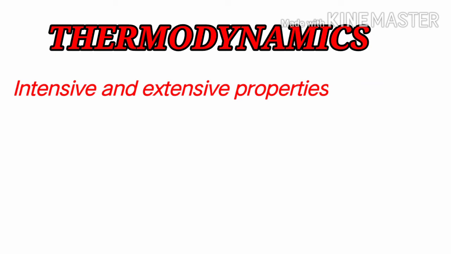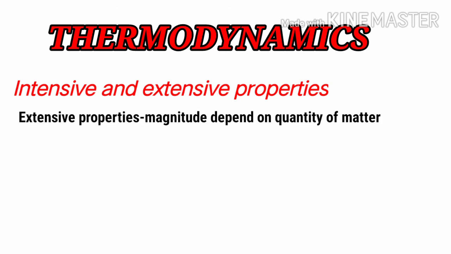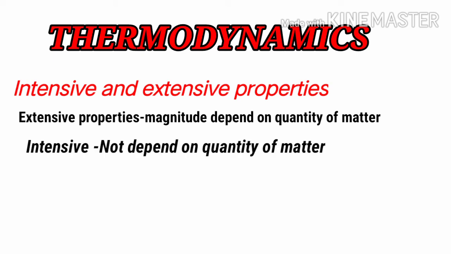Now we will move further towards the intensive and the extensive variables. Extensive properties depend on the quantity of matter. In short, we can take the example of moles, volume, enthalpy and entropy. Those are the properties which depend on the magnitude, hence we call them extensive properties. And the intensive properties are those properties which do not depend on the quantity of the matter. For example, pressure, temperature, density and concentration are a few examples of the intensive properties.